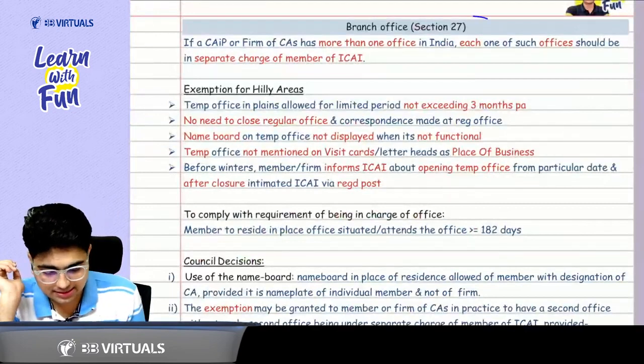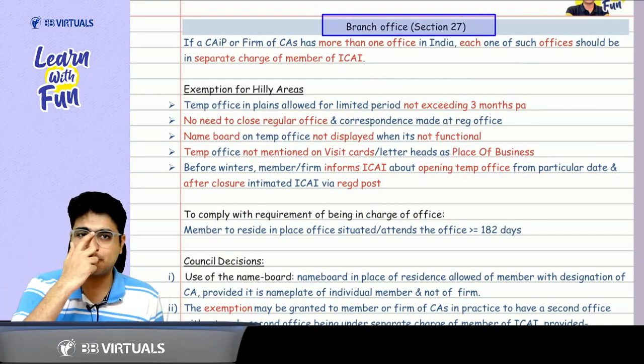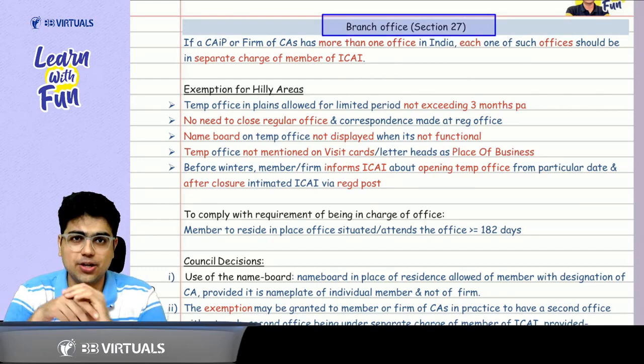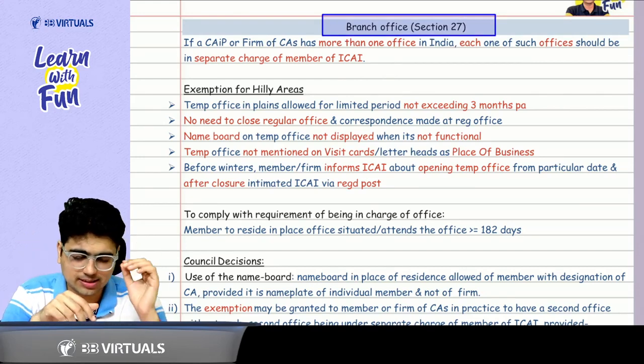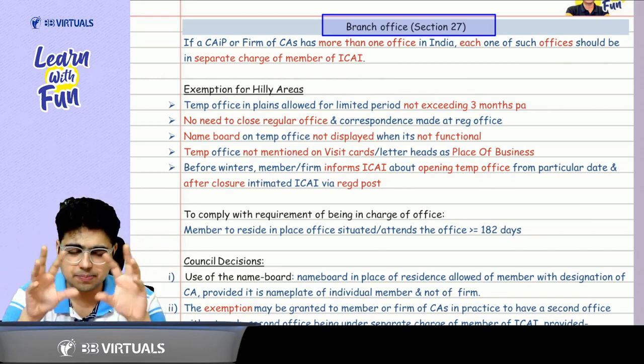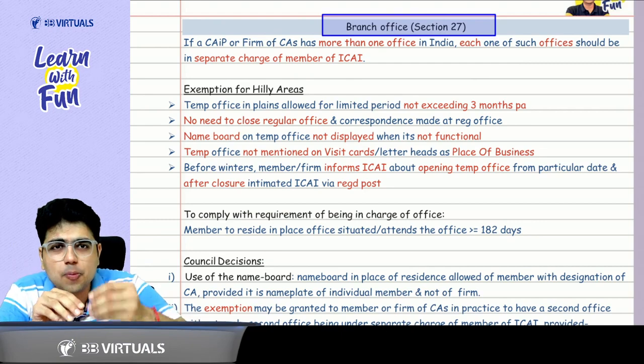Now comes the last part of the initial provisions of professional ethics. 40 minutes we are done. Now is the last thing that we are going to discuss here. Sir, talking about the initial provisions, tell me one thing. I am a chartered accountant, running my CA firm at a particular place. Can I open another branch?